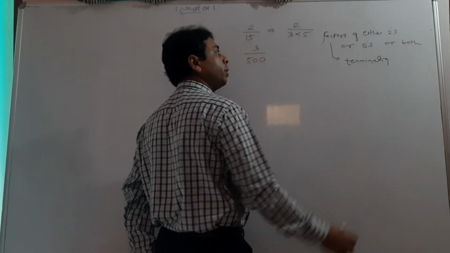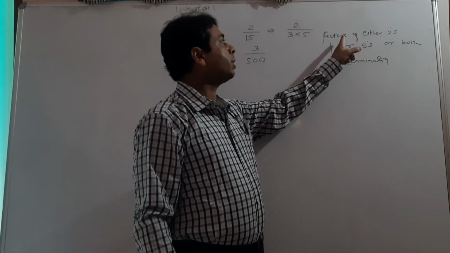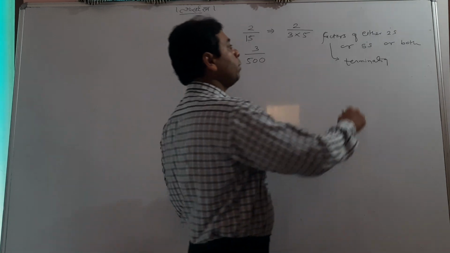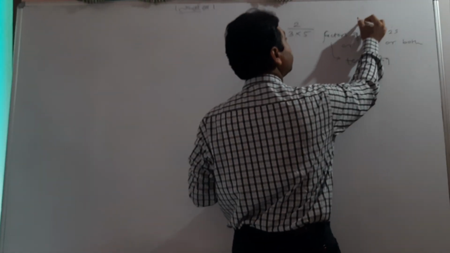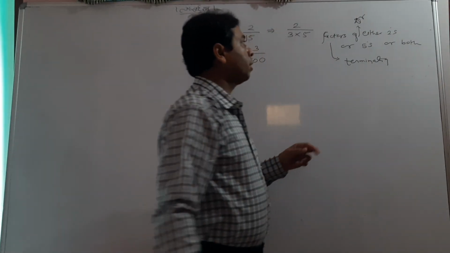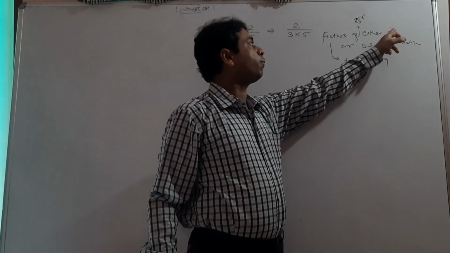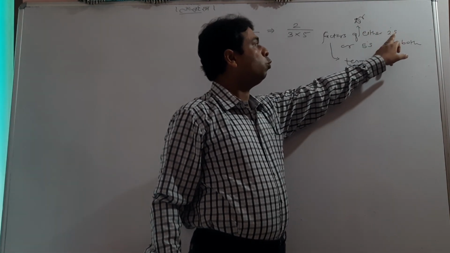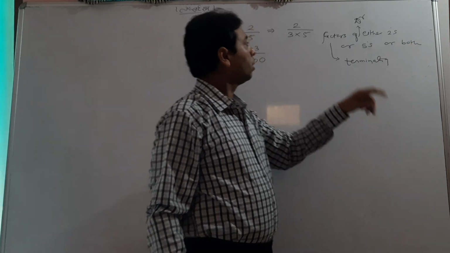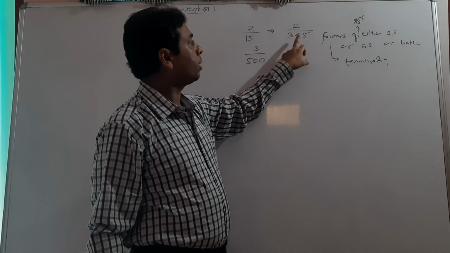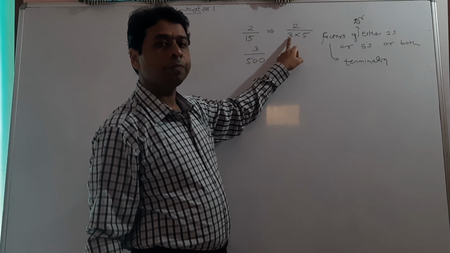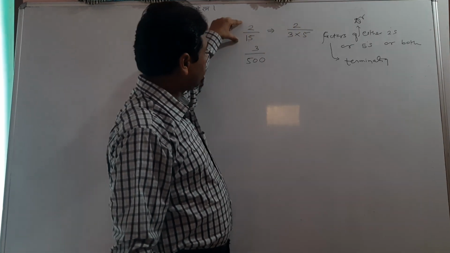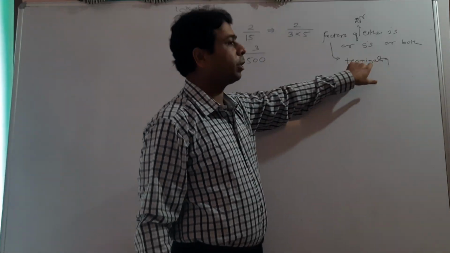Let me repeat the thing again. Look at the factors of the denominator. When the factors of the denominator are of the form 2 or 5 or both, look at the denominator factors. It is 5 but it is not 2 here, meaning it is a rational number but it is not a terminating decimal.